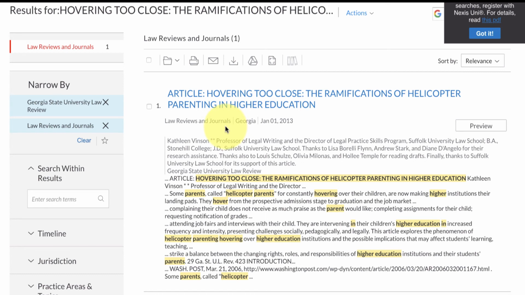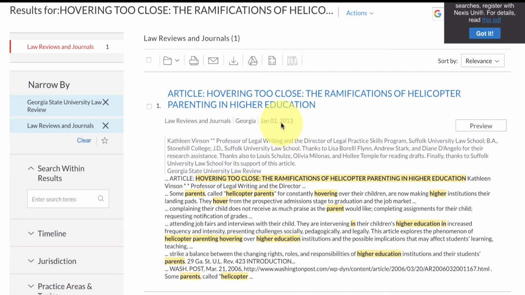Now, a law review means that a lawyer or judge, more than likely, or a paralegal, wrote this article. And so then I have to think, okay, what do lawyers and paralegals and judges value? What do they focus on? And so I'm guessing this has to do with the legal ramifications of parenting in higher education, especially now that students are adults and educators cannot violate FERPA and release private information to parents.